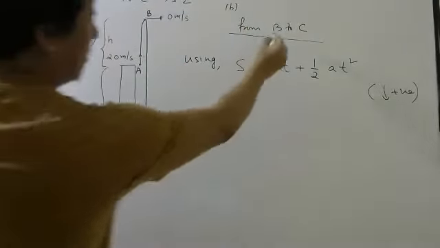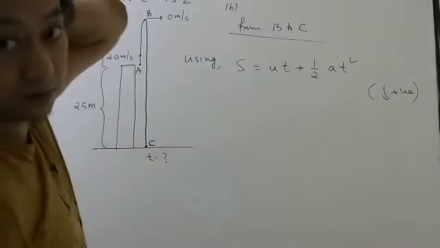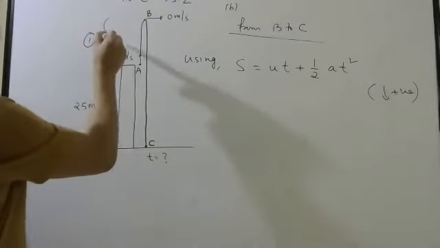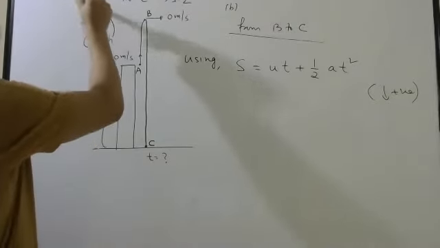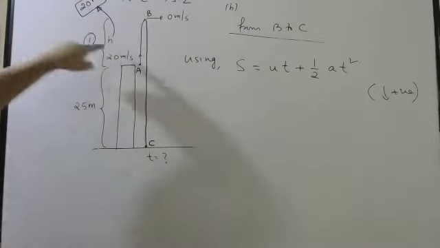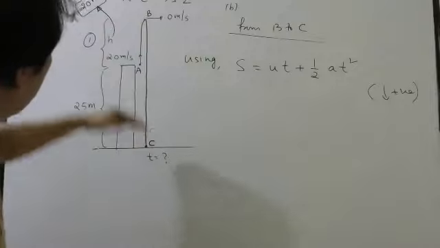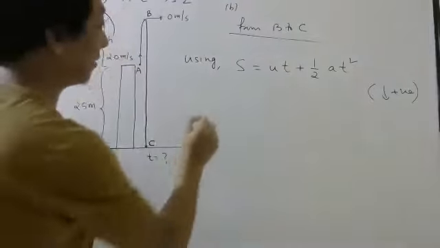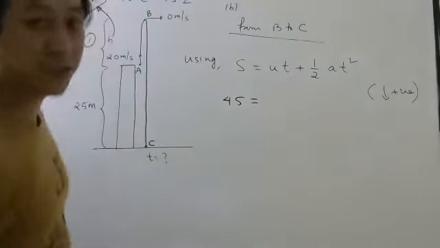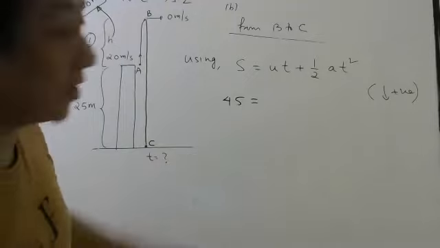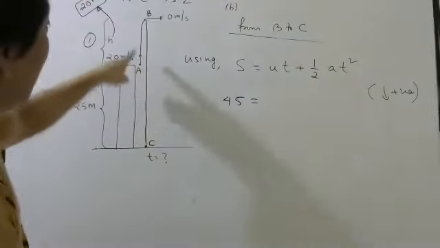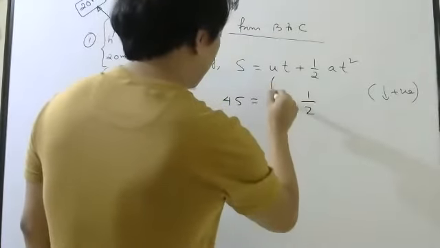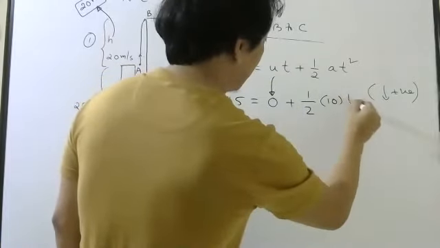Tell me displacement. B to C, remember. What is the displacement? 45. Because this height came 20 meter if you remember. So from B to C displacement is 45, and it is down. Down means positive, 45 meter. Initial velocity 0, because it is from B to C, not from A to B to C. So this is 0, okay? And acceleration is plus 10.